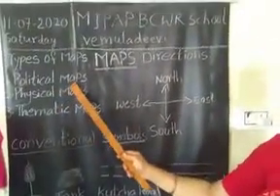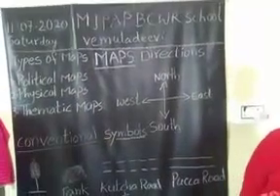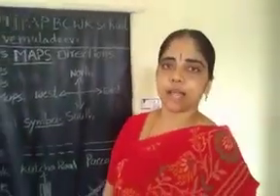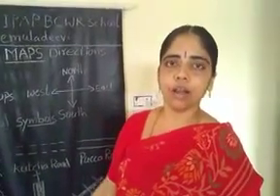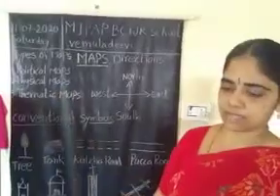Political maps, first one. In a political map, neighboring countries, borders between political units and capital cities are all located. We can observe them in the political maps. See here, for example, this is the India political map.